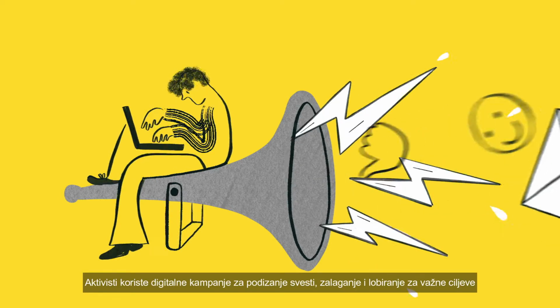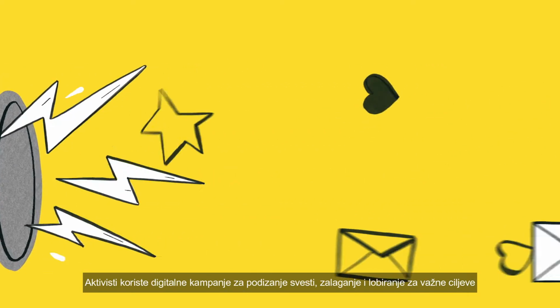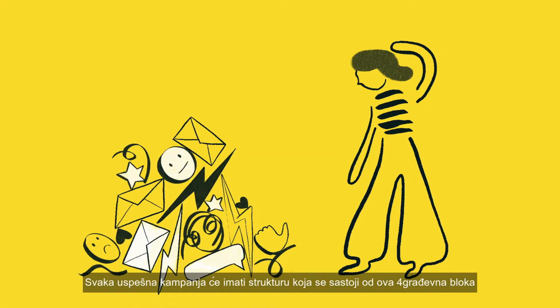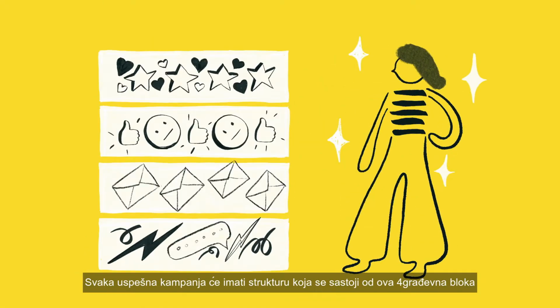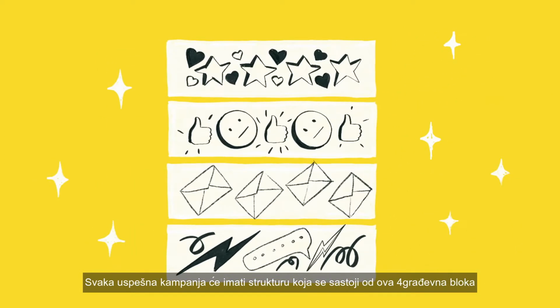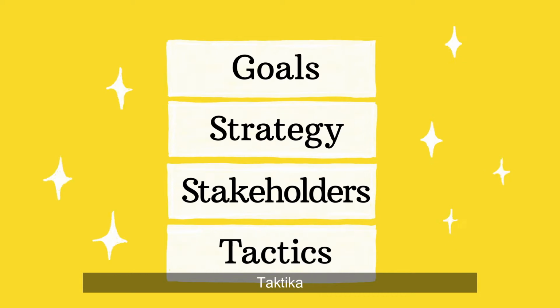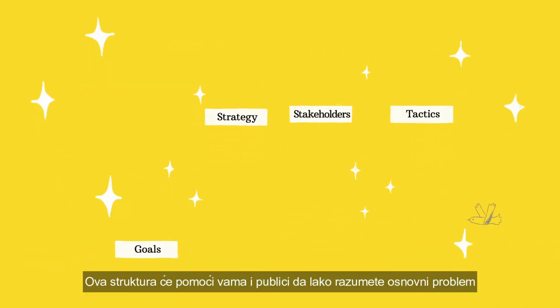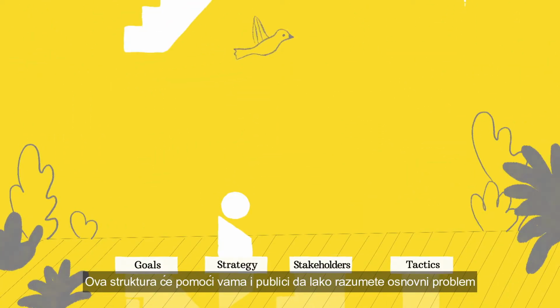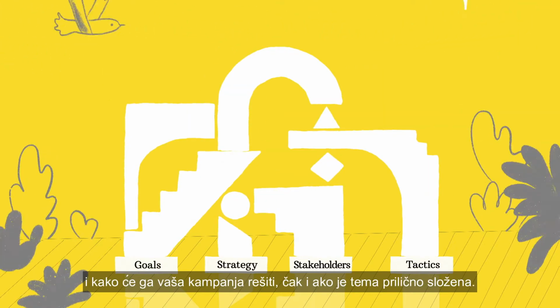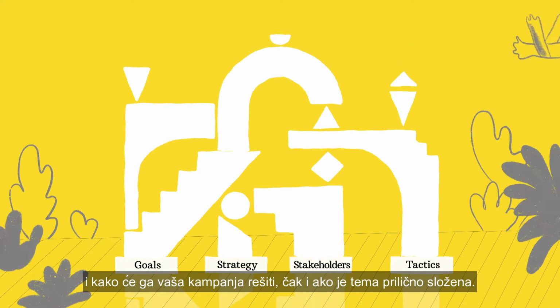Activists use digital campaigns to raise awareness, advocate, and lobby for important causes. Any successful campaign will have a structure consisting of these 4 building blocks: goals, strategy, stakeholders, and tactics. This structure will help you and the audience to easily understand the underlying issue and how your campaign will address it, even if the topic is quite complex.